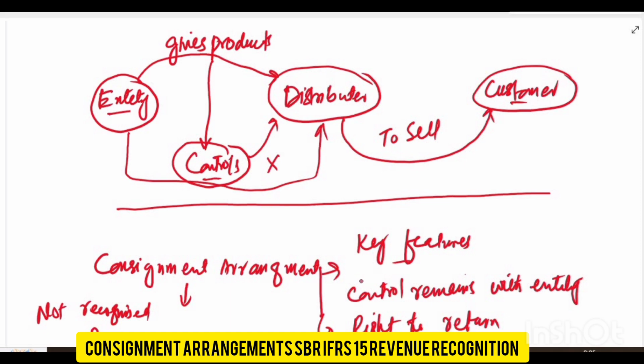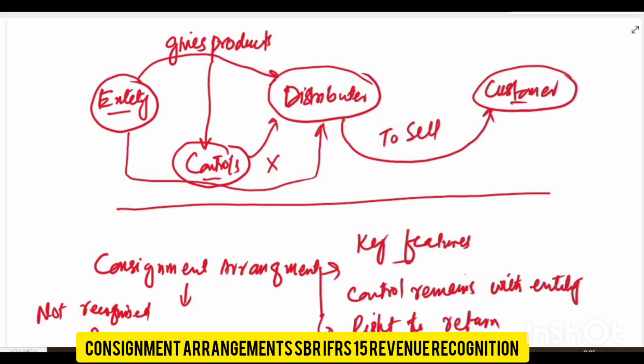If the control of the goods hasn't transferred to the dealer, then it is called a consignment arrangement, and revenue cannot be recognized. And about the key feature, I have told you that control remains with the entity, meaning the company keeps ownership until something happens, like the dealer sells the product or a specific time expires.